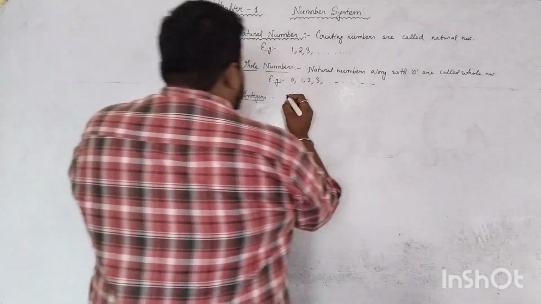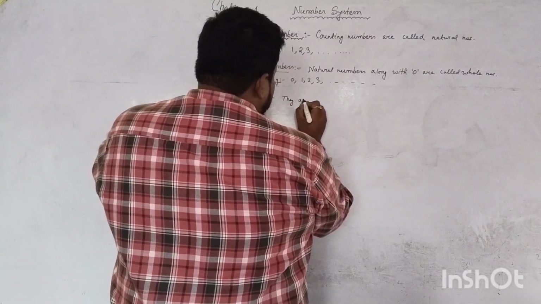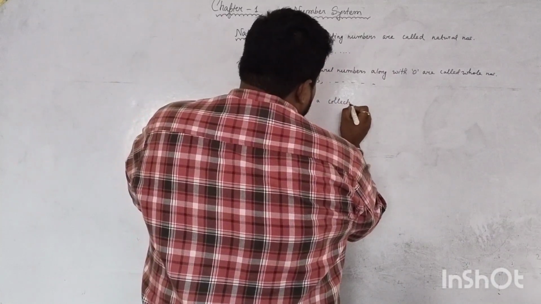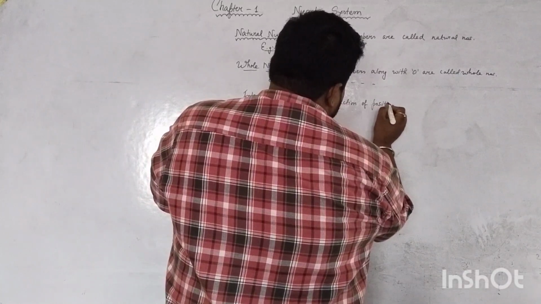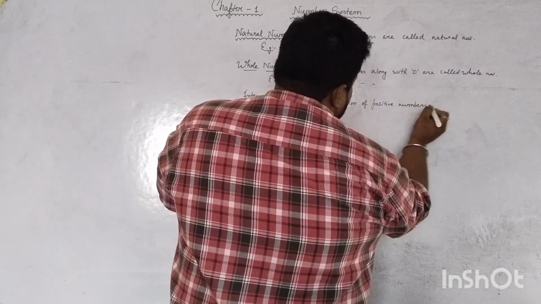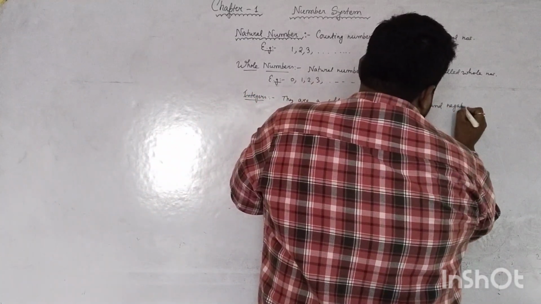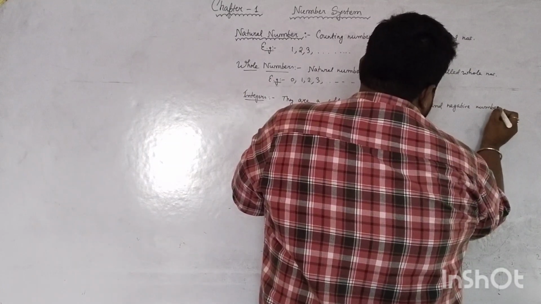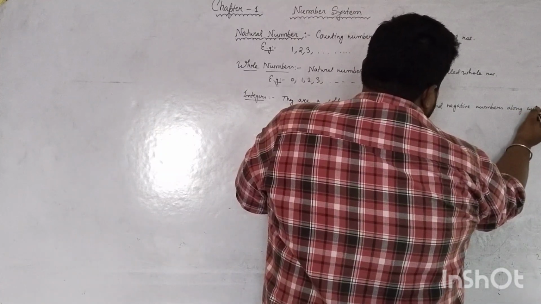So integers are a collection of positive numbers and negative numbers along with 0.